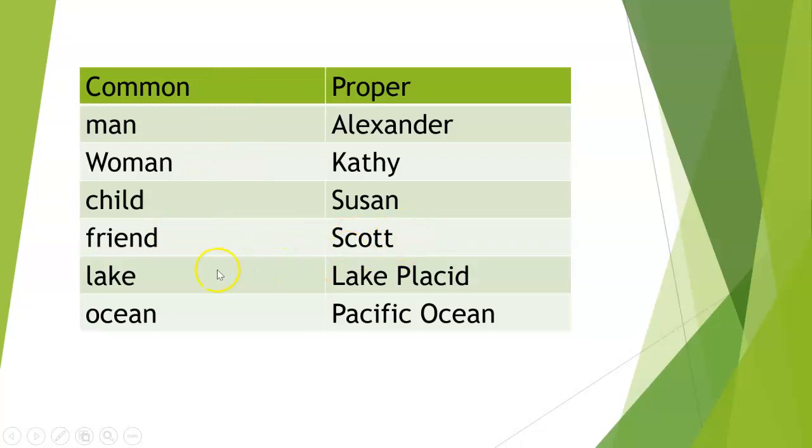Lake, now a lake and an ocean, these are things. They are things, and these are common nouns. But when you give them a name, Lake Placid, Pacific Ocean, now they are proper nouns, and now they go from things to actual places. And remember that both words, Lake and Placid, are capitalized, and Pacific and Ocean are both capitalized as well. So you capitalize both of the words in a proper noun.